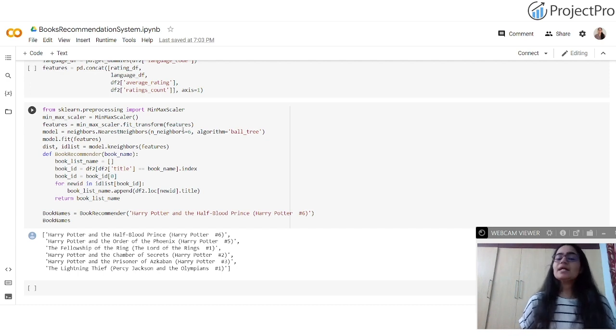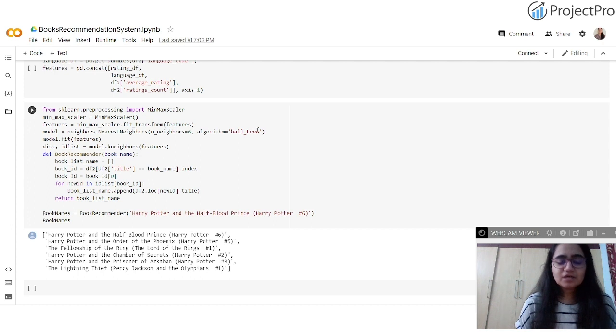So if you specify the number 6 here, you will see in the output the top 6 similar books or similar genre of books recommended as the ones the user wants. So that is what is good. You can use hyperparameter tuning here anywhere you want. When you change the value to 10 or 11, similarly 10 or 11 similar book titles will be recommended to the user by the recommendation engine.